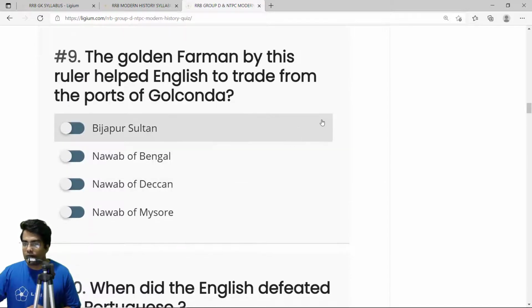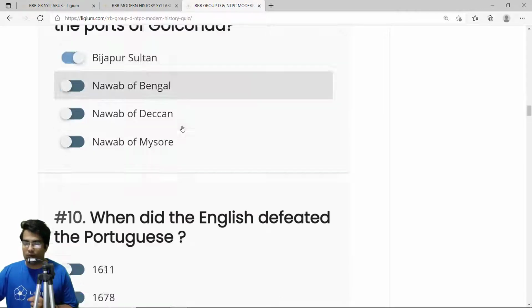The Golden Farman by this ruler helped the English to trade from the ports of Golconda. Now, during that time, the Golconda region, which is part of the Deccan, was ruled by the Bijapur Sultans. Okay, so it was after the decay of the Vijayanagar Empire, after the collapse of the Vijayanagar Empire, and during this time it was the Bijapur Sultans. So the correct answer is option A, Bijapur Sultan.